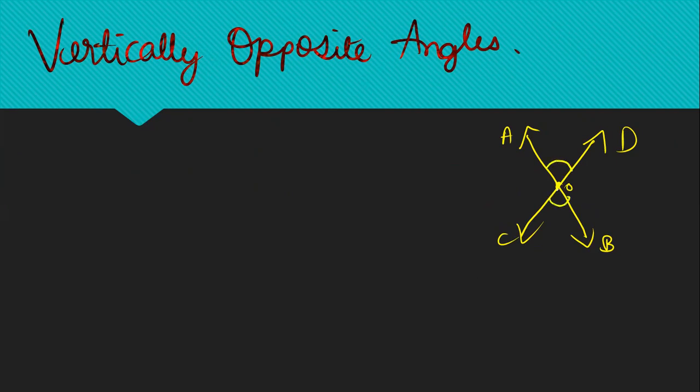These two angles are vertically opposite angles. They're opposite each other. So we can say angle AOD is equal to angle COB. Always remember, vertically opposite angles are equal. These are always equal. Fine. So AOD is equal to angle COB.